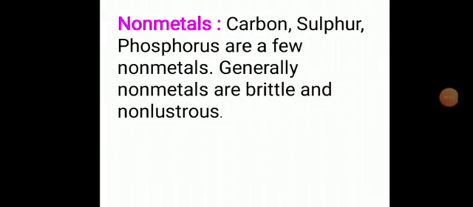Let us study about nonmetals. Carbon, sulfur, phosphorus are a few nonmetals. Generally, nonmetals are brittle and non-lustrous. Brittle means they can be easily broken down into pieces by applying pressure, and non-lustrous means they do not show a shiny surface. It means when light falls on these elements, light does not reflect back, so they are non-lustrous. They do not possess a shiny surface.